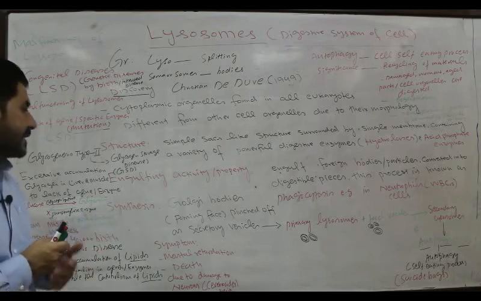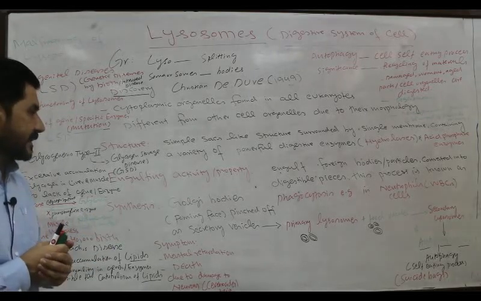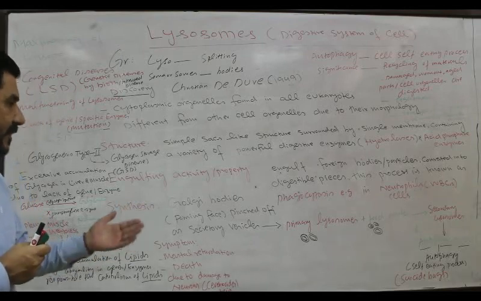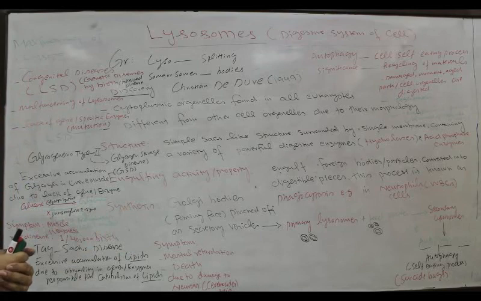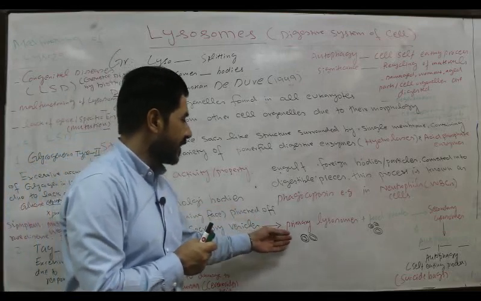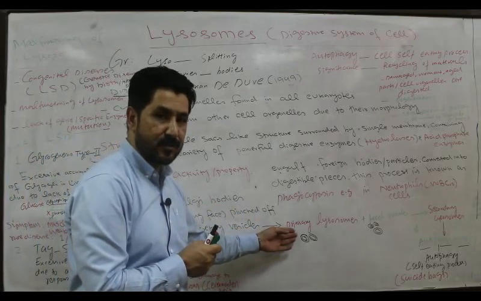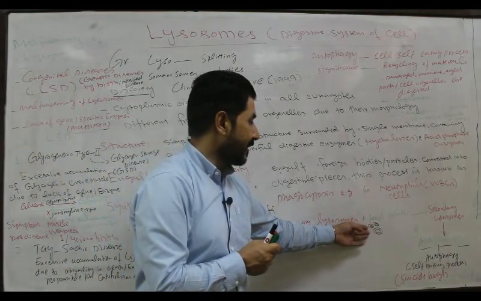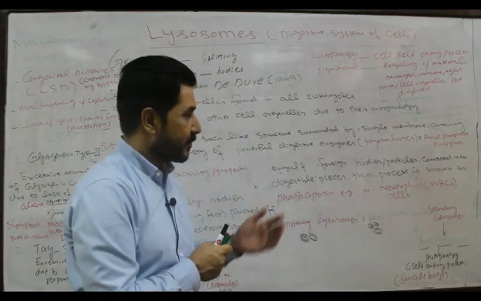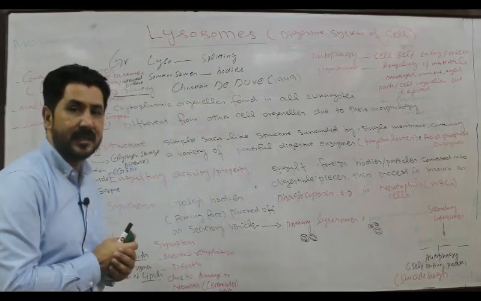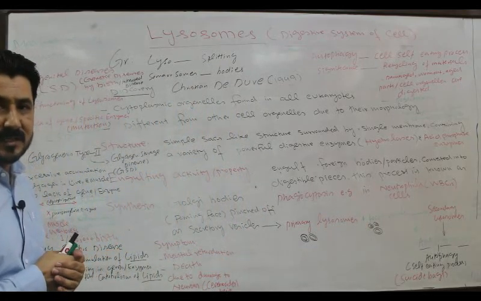Then its synthesis: they are synthesized in the Golgi bodies. They are pinched off or budded off in the form of secretory vesicles from the forming face of the Golgi bodies. So the first, young lysosomes are called primary lysosomes. Then these lysosomes attach with the food vacuoles inside the cell to produce secondary lysosomes. Secondary lysosomes are mature lysosomes, and they are involved in the digestion process of the cells.